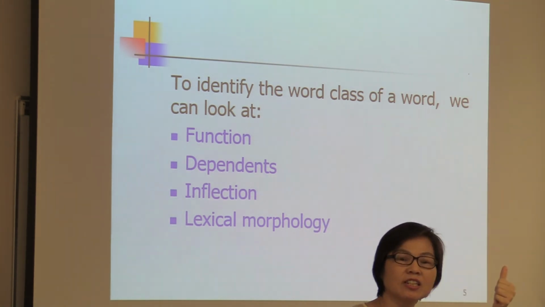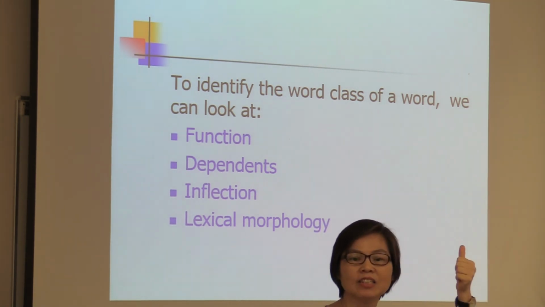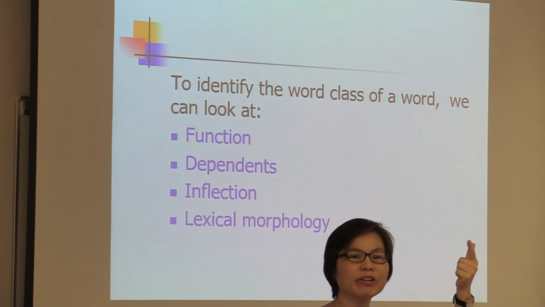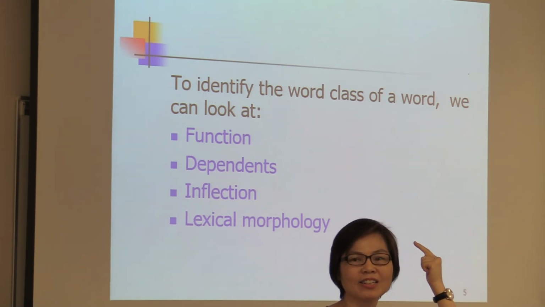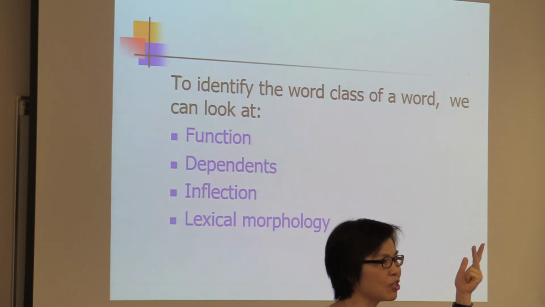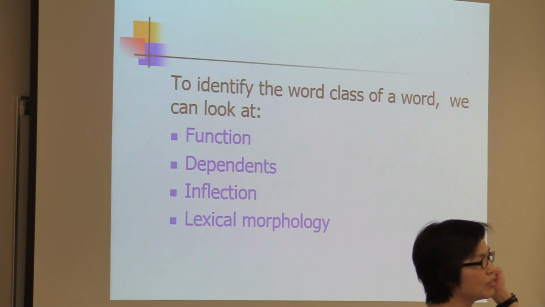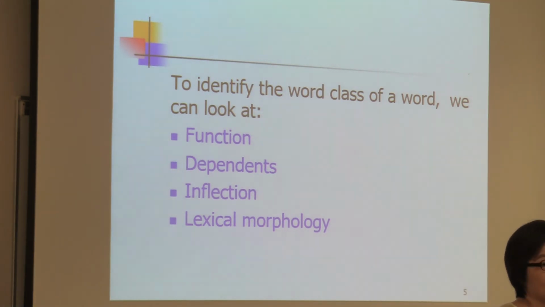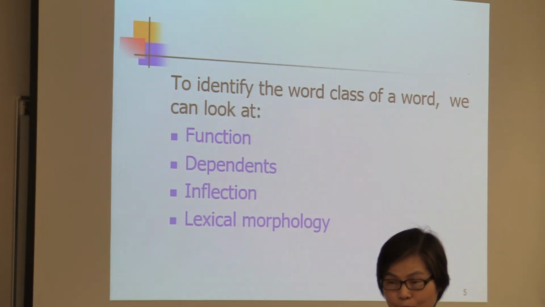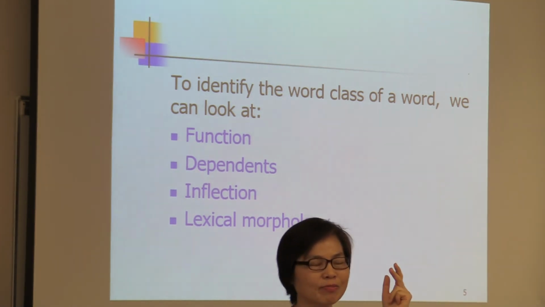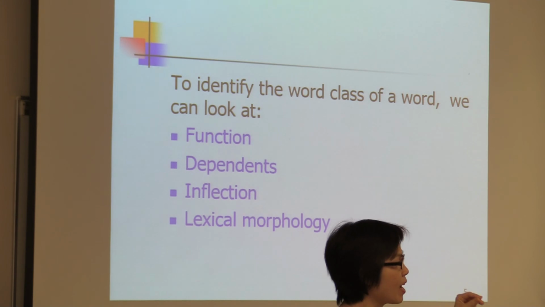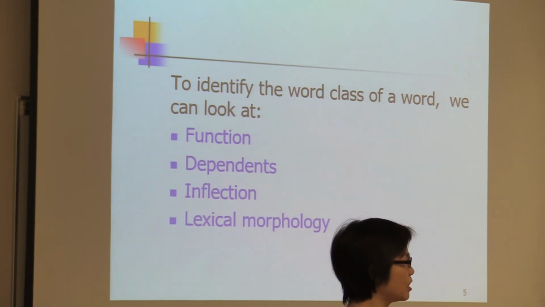Third person singular present tense S. Past tense morpheme. Present participle, the ing morpheme. And also the past participle morpheme, like broken. Broken means break plus the past participle morpheme. So it's broken.